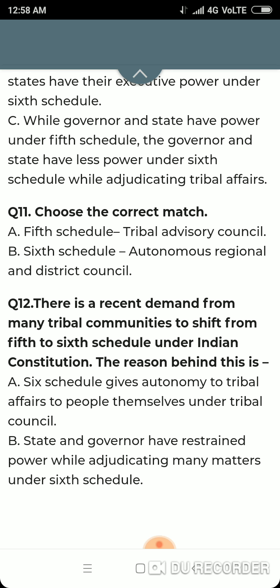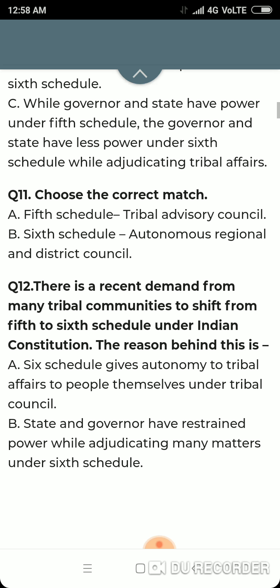Choose the correct match. Fifth schedule, Tribal Advisory Council. Yes, under the fifth schedule, it is proposed that a Tribal Advisory Council will be established, where the governor will play a proactive role in its formation, which will follow policy matters for the development of the tribal communities. Sixth schedule, Autonomous Regional District Council.